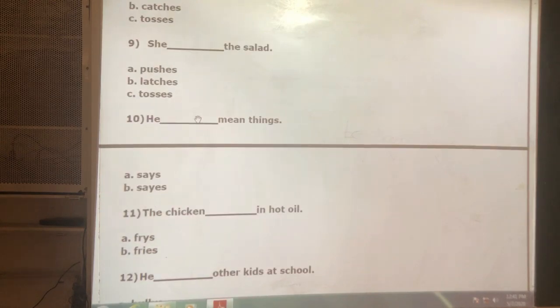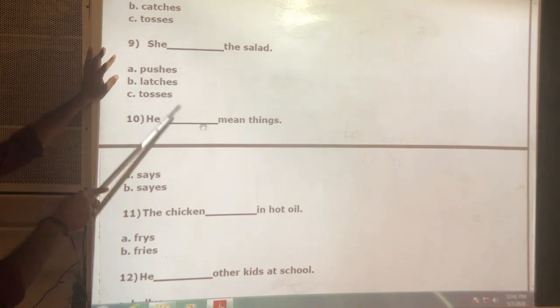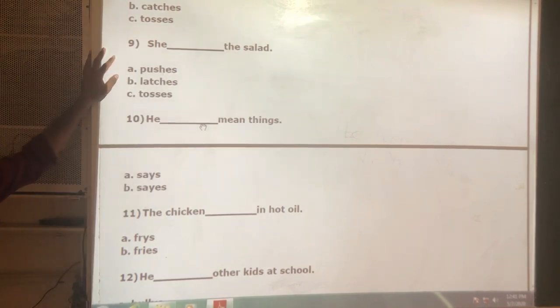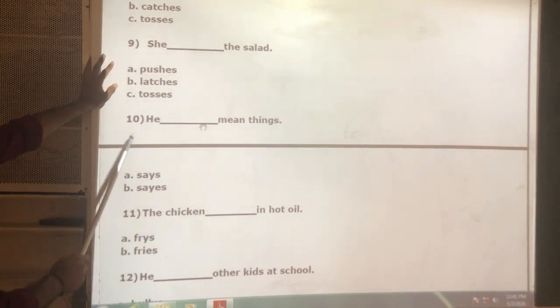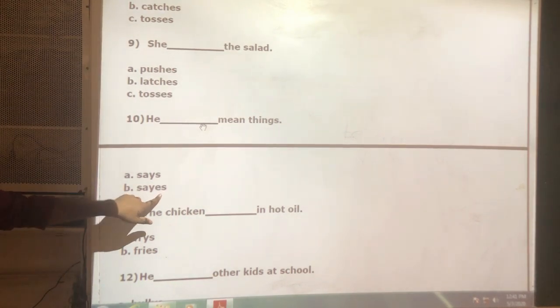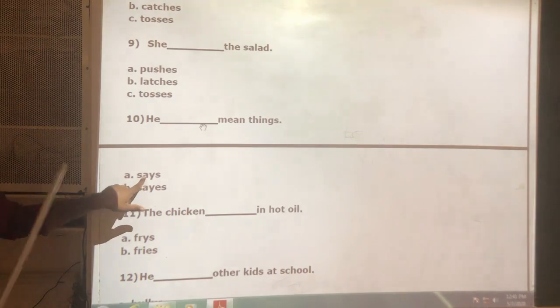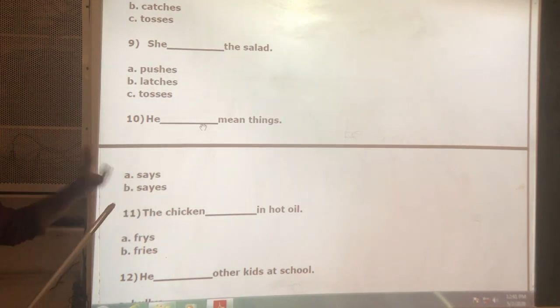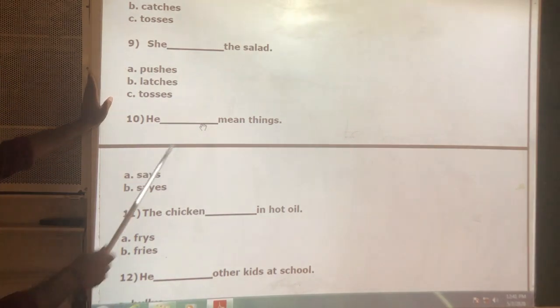Next, ninth one. She ____ the salad. She pushes the salad. Wrong. She tosses the salad. Wrong. She latches the salad. Okay. Next, he ____ me things. He says. See, look at the spelling here. This is the wrong spelling. So, says is correct here. For this type of verbs, vowel plus y, I already told you this rule. For vowel plus y, directly s should be added, like say, play. Okay. So says is the correct one.